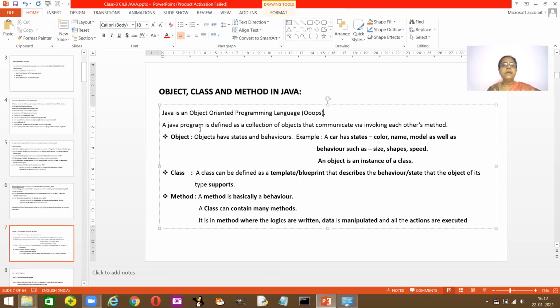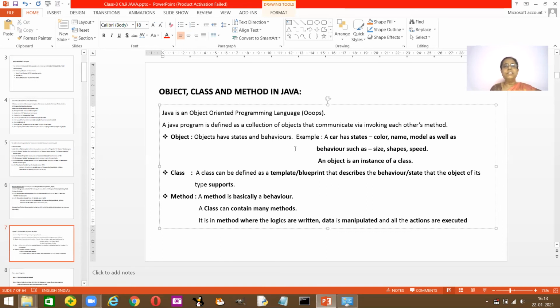Basically, Java uses objects to create programs. It takes everything as an object to create the program. You'll be learning very soon. So a Java program is a collection of objects that help you to communicate with each other through methods. That is, through methods, it allows you to communicate between one object and another. Let's see what the word object means.